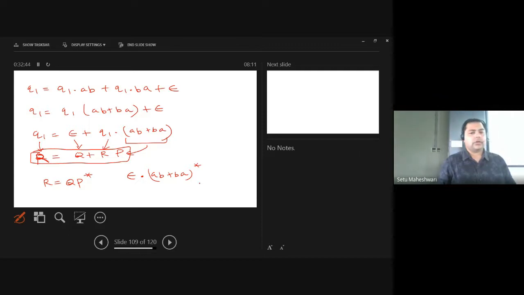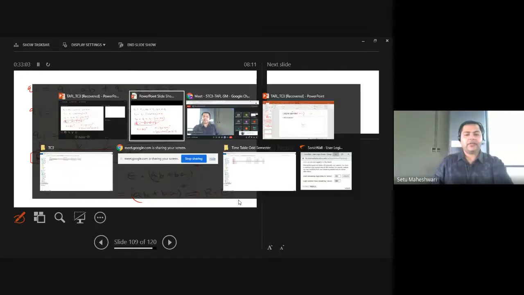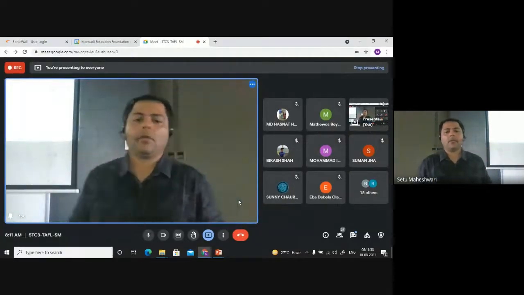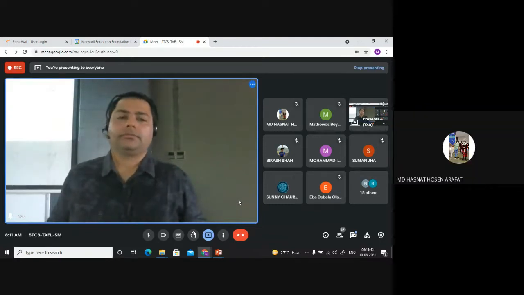So if you make a dot with epsilon, then it becomes that string only. So AB plus BA whole star is the equivalent regular expression for the given finite automata. Is everyone clear with this? All the online students, give me a quick feedback. Yes sir. Clear.